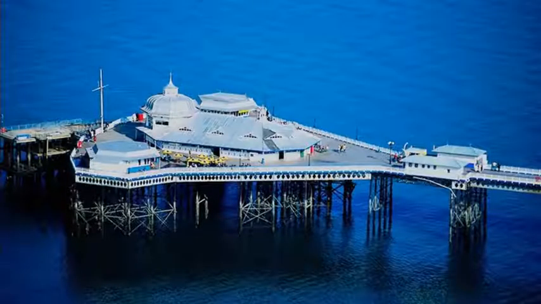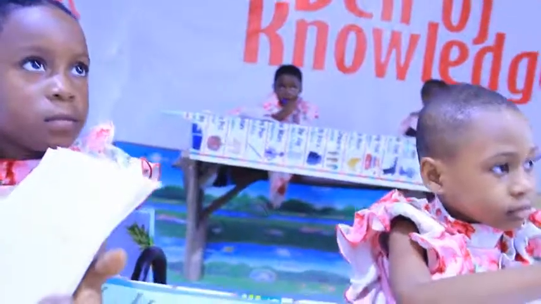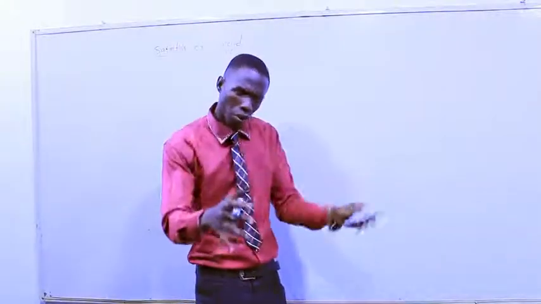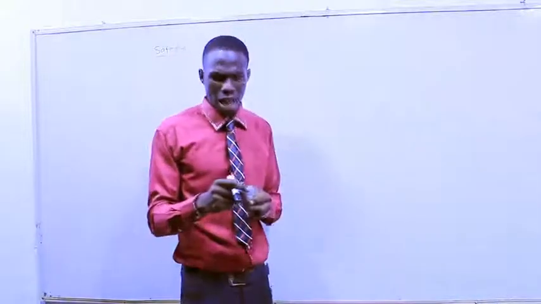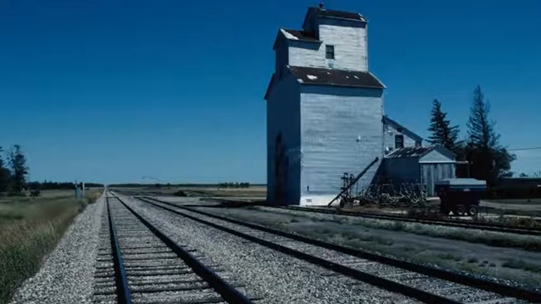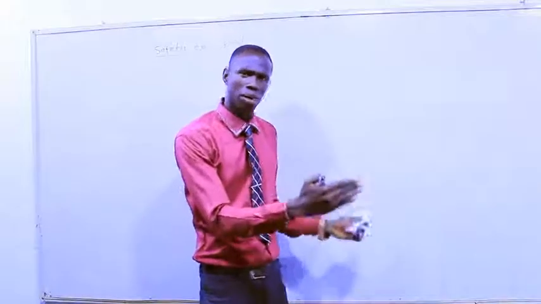We have the bridge and flyover. If you look the other side, you can see a bridge or flyover. That one is a road built on top of another road. It's a road that is higher than another road. There will be a road, and they will build another one on top of it. It's called a flyover. And we have the railway. That road is a railroad or railway. That one is only for trains to pass through. It has tracks made with iron. If you look the other side, you can see the railway.